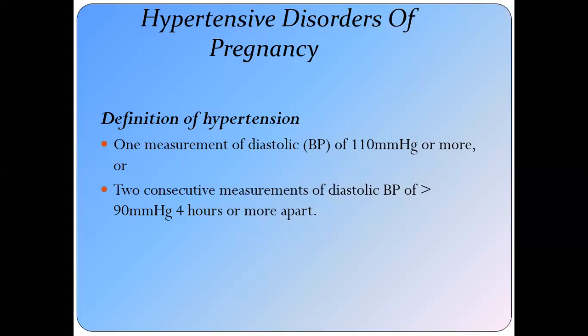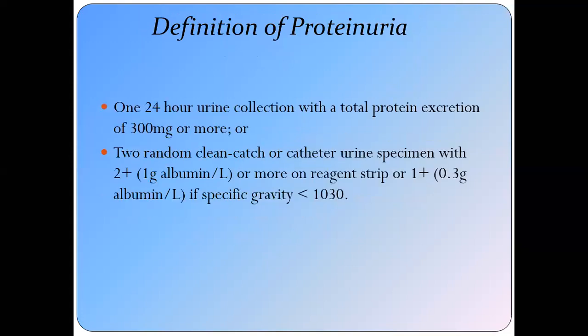In the pregnancy, the definition of the hypertension: the patient may be labeled to be hypertensive when her diastolic blood pressure is 110 or more, single reading only, or two consecutive measurements of the blood pressure more than 90 millimeter of the mercury, 4 hours apart. That is known as the hypertension.